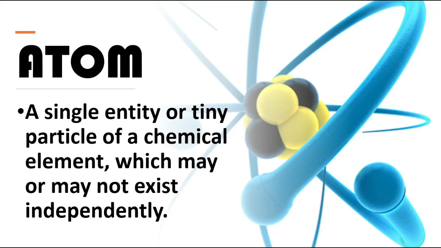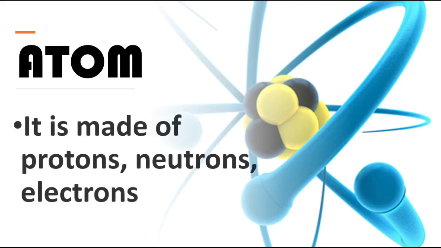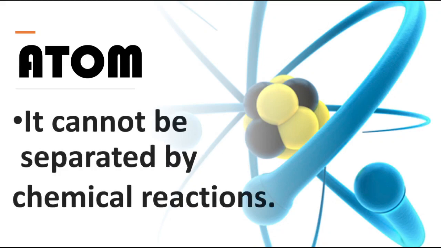An atom is a single entity or tiny particle of a chemical element which may or may not exist independently. Another, it is made up of protons, neutrons, and electrons. Another, atom cannot be separated by chemical reactions.